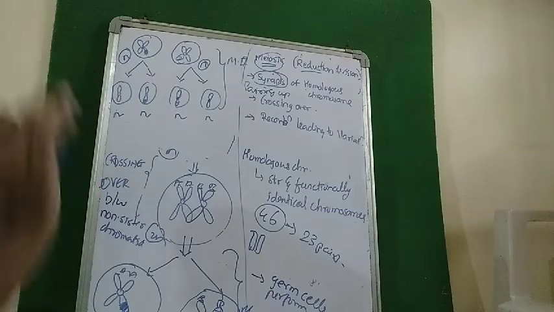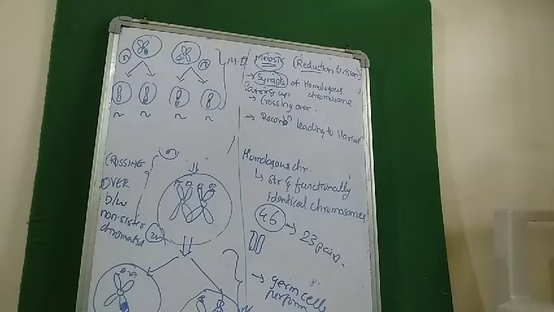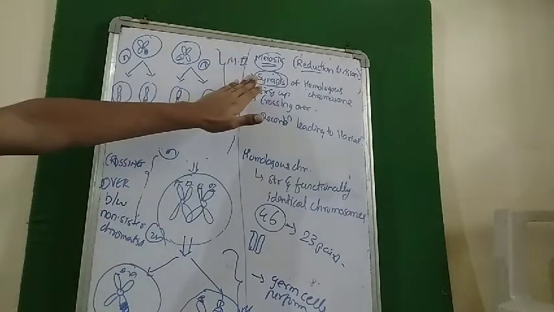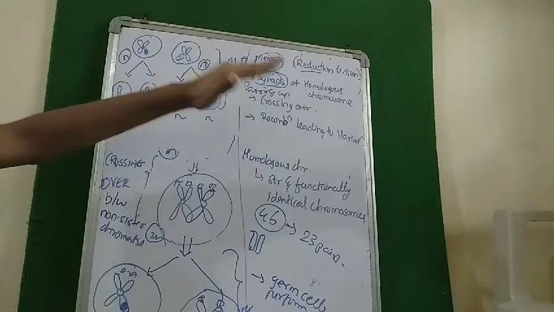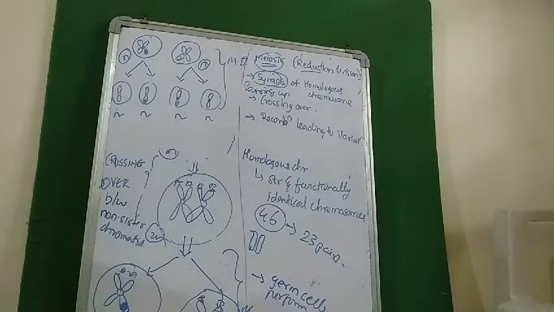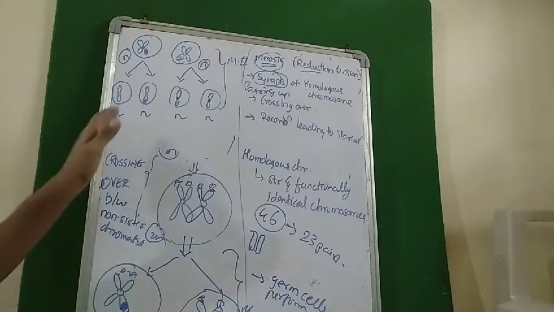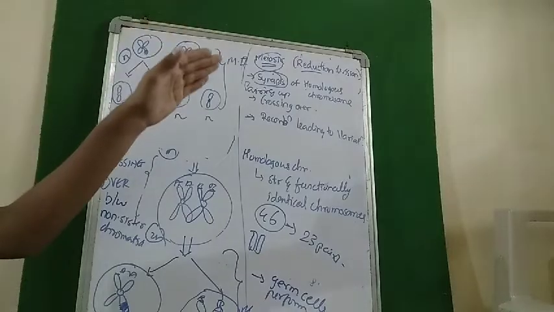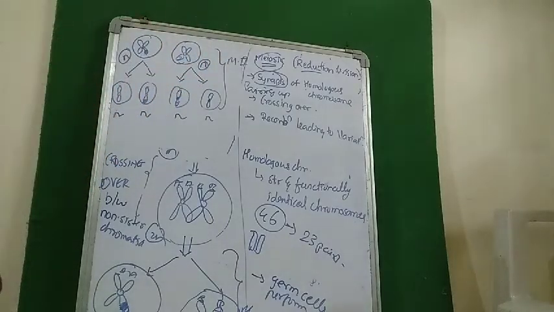So you just have to remember that in meiosis, synapsis occurs, crossing over leads to variation, and due to variation and recombination, evolution will be given rise. Another thing you need to remember is the definition. Meiosis is called reduction division, and it is the formation of 4 haploid cells from a diploid parent nuclei. Just remember these things.